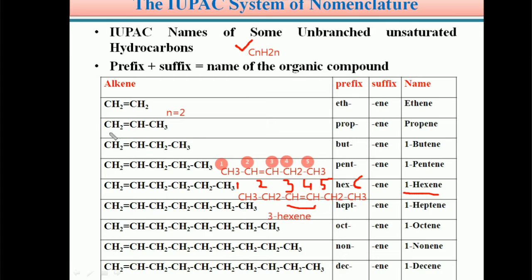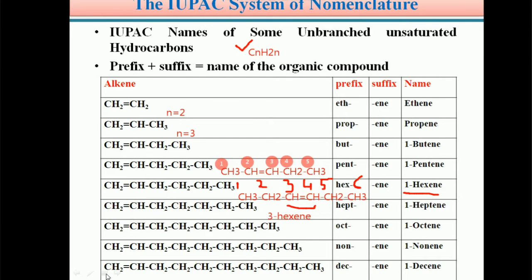Similarly, for example, you can see propene. Its molecular formula is C3H6. Here n equals 3. Therefore, its molecular formula is C3H6 according to the general formula.